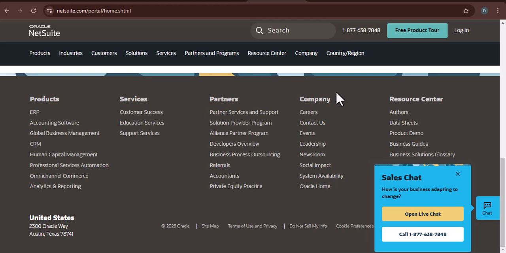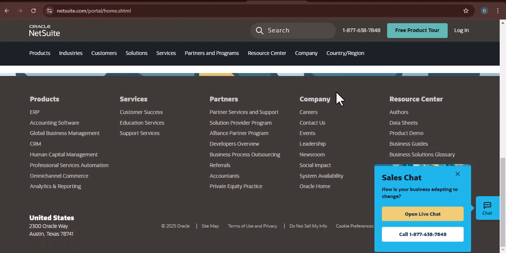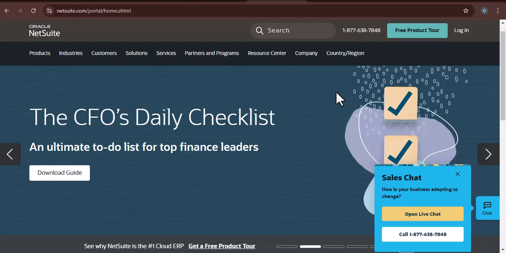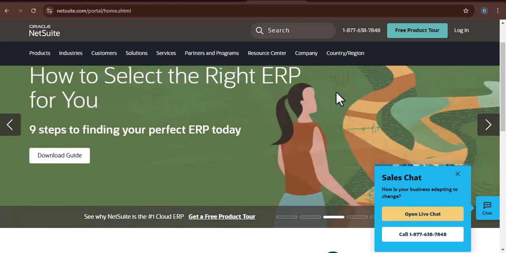Now, let's get to the heart of the matter, creating a NetSuite account. The process isn't as straightforward as signing up for a social media account. NetSuite is a powerful enterprise-level solution, and its implementation requires careful planning and consideration. Step 1. Understanding your needs and choosing the right edition.